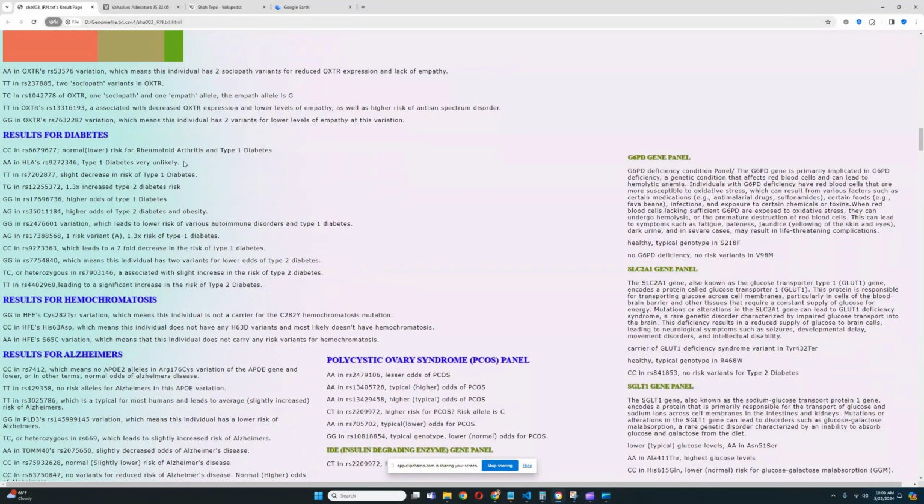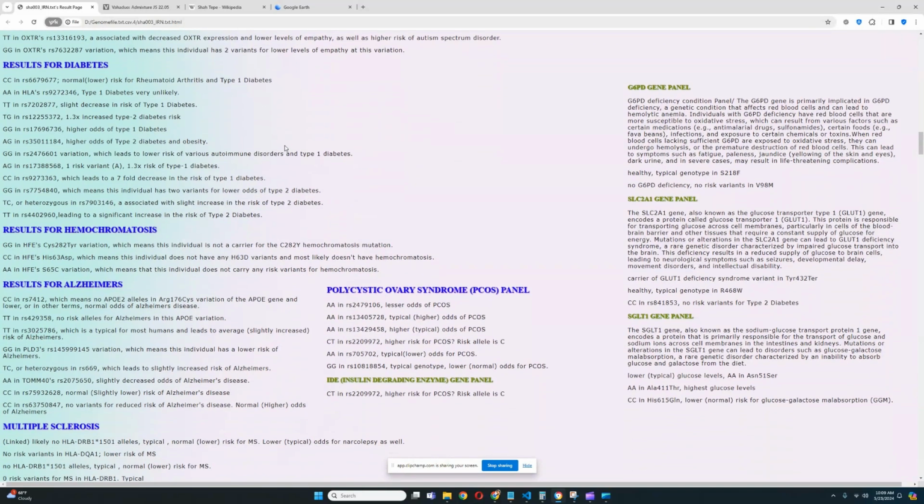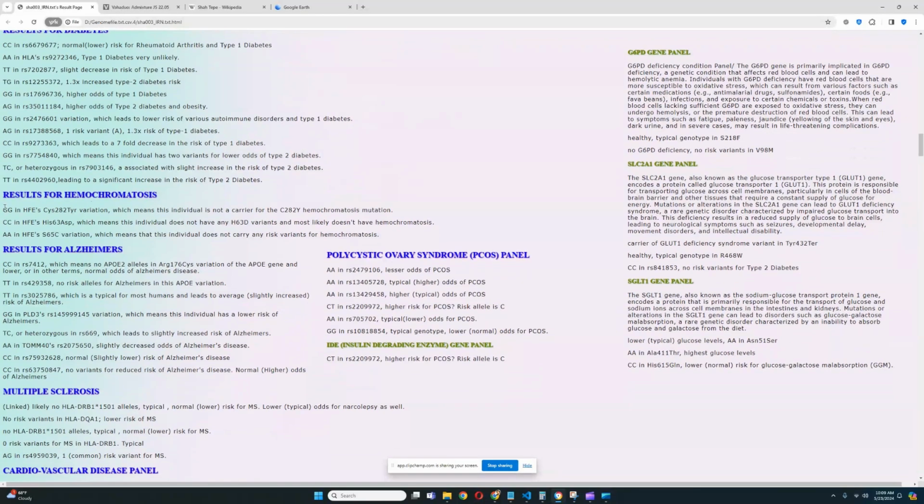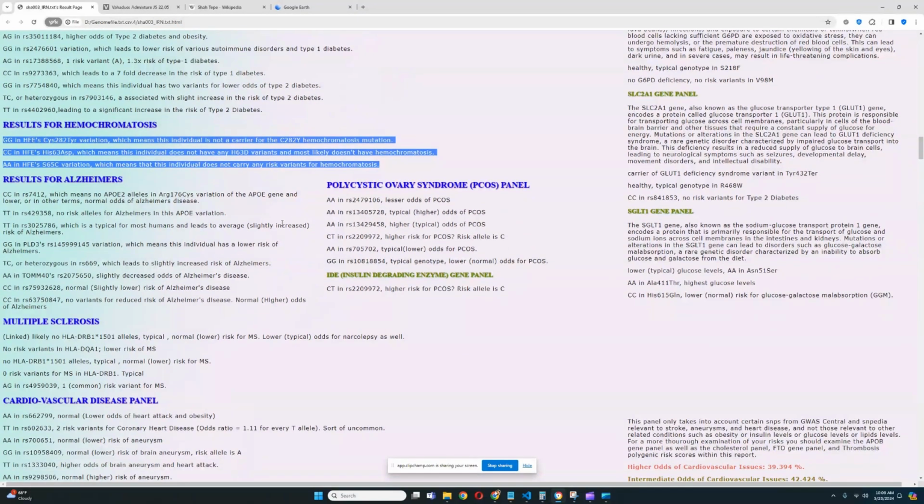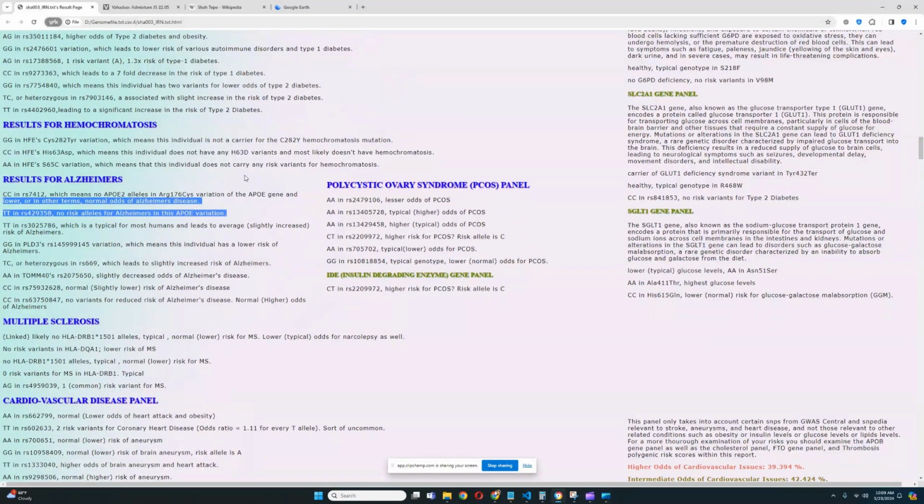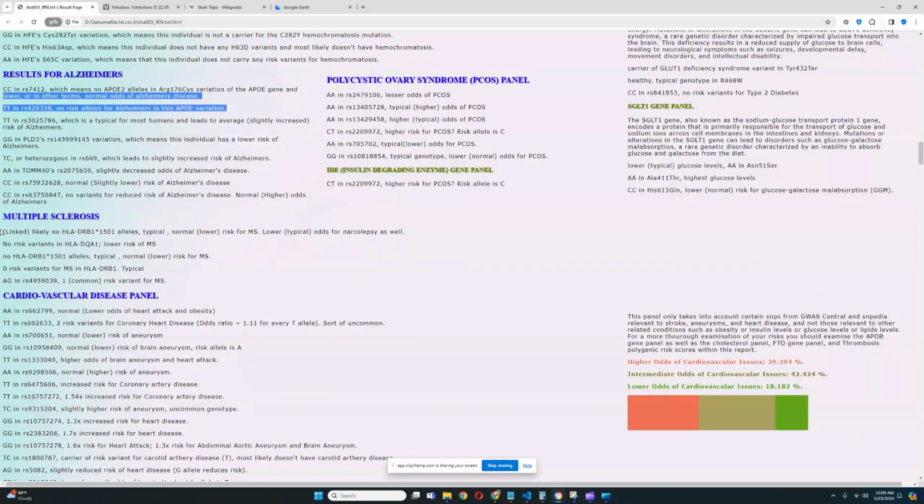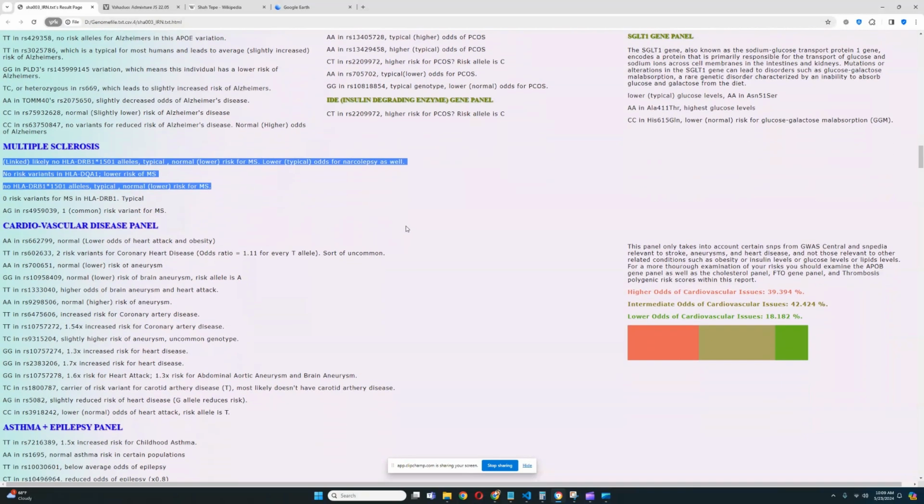For diabetes, we remember she was scoring very high for type 2, very typical average for type 1. Hemochromatosis, no risk variance for hemochromatosis. We remember that she was scoring low for the level of iron. Alzheimer's, no risk variance in APOE. Multiple sclerosis, no risk variance for multiple sclerosis in the HLA gene, which is really good. She's probably going to score very good for the HLA panel.